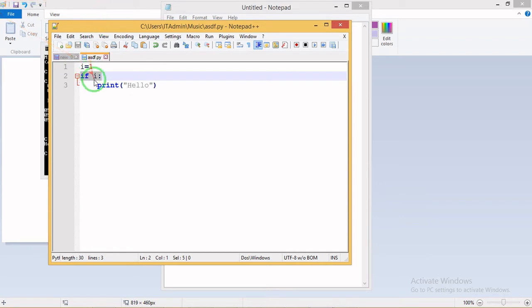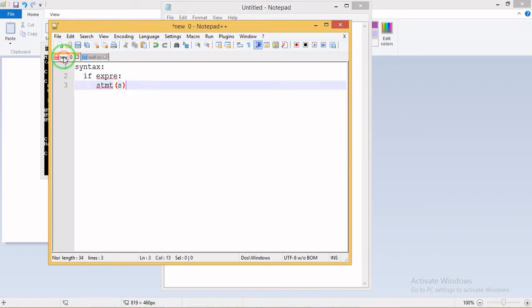0 and 1 are the condition values, where 0 is false and 1 is true. I'm giving i as 1, which means true. I'm not giving false. Since i is 1, there will be no error. So this is the if control statement.